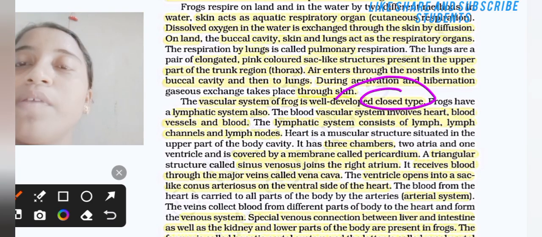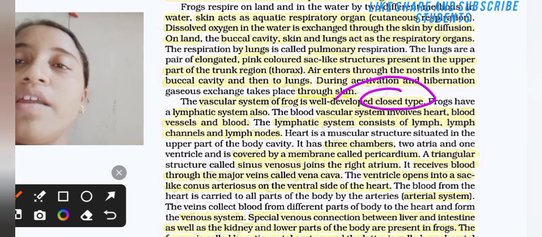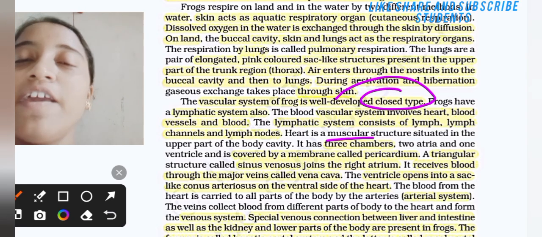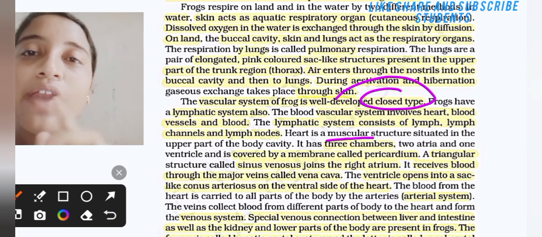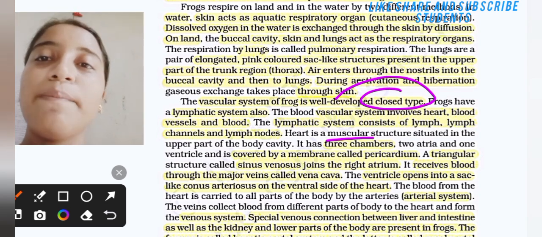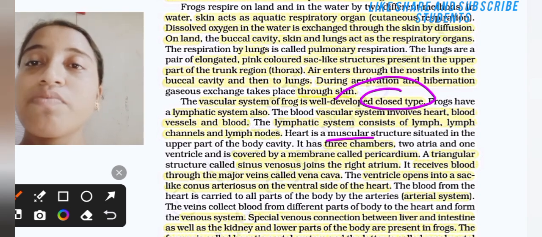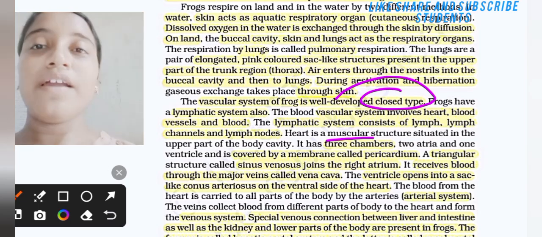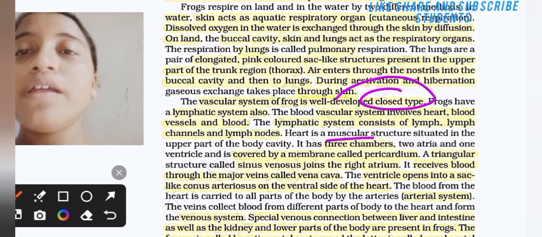The heart is a muscular structure situated in the upper part of the body cavity. It has three chambers, two atria and one ventricle, and is covered by a membrane called the pericardium.